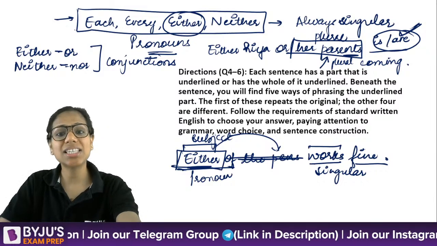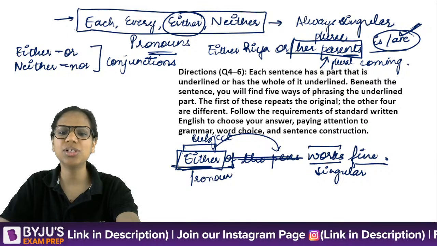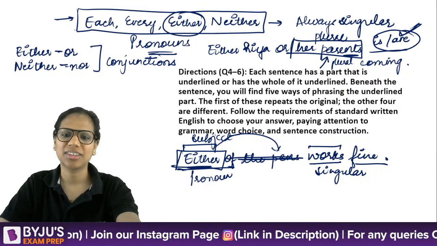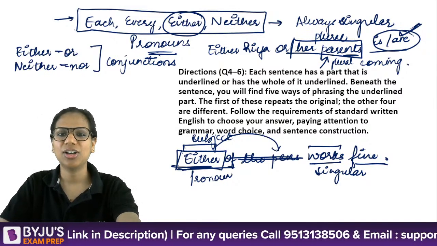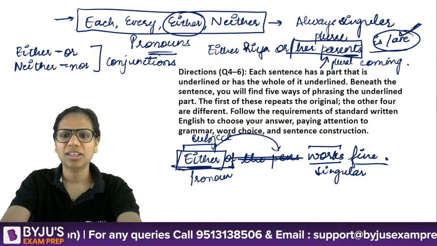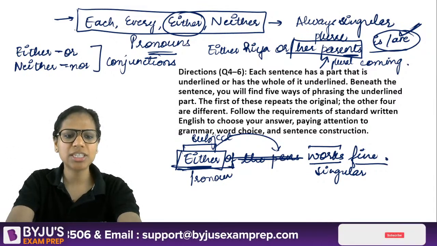Either of the schools is good. Yes, correct, Aditya. Either of the schools is good, not are. This is a very common error. All right, so let's attempt the next set of questions, 4 to 6.